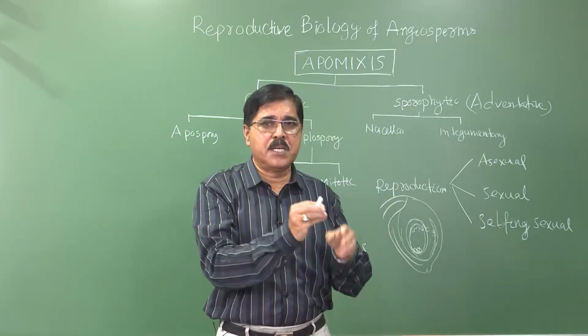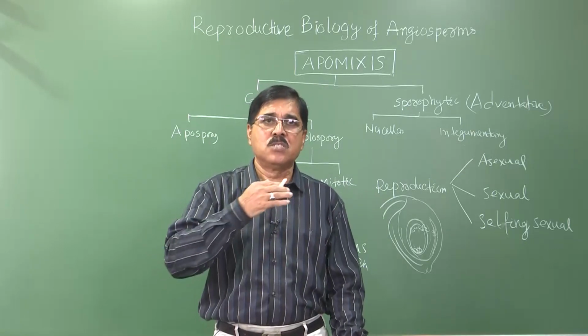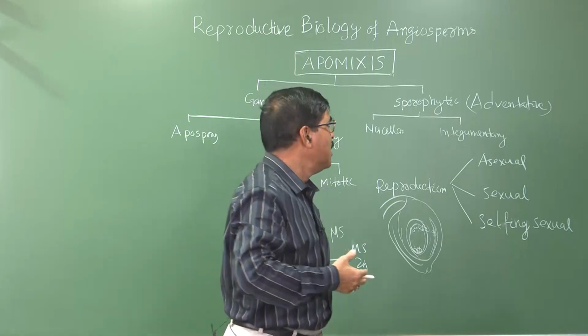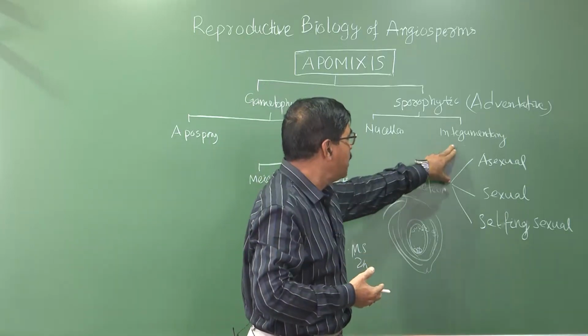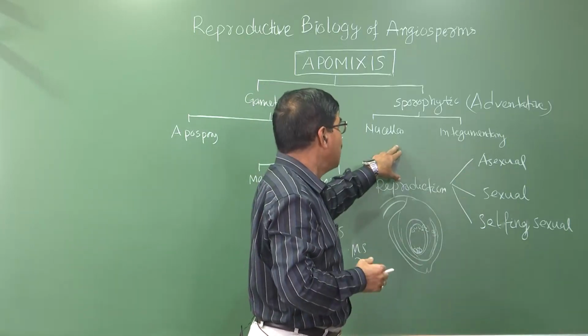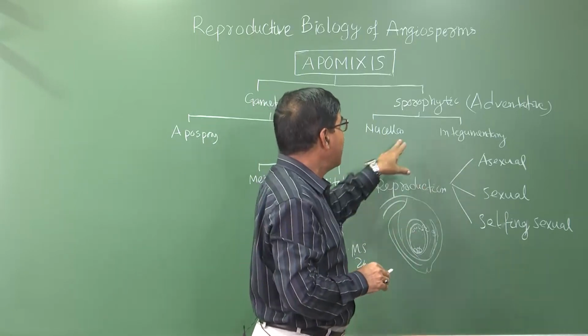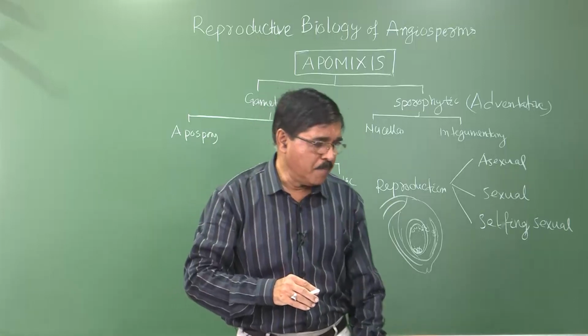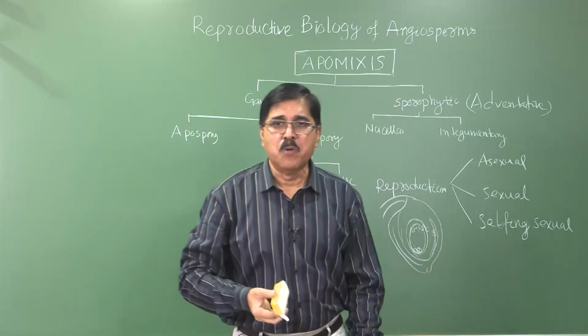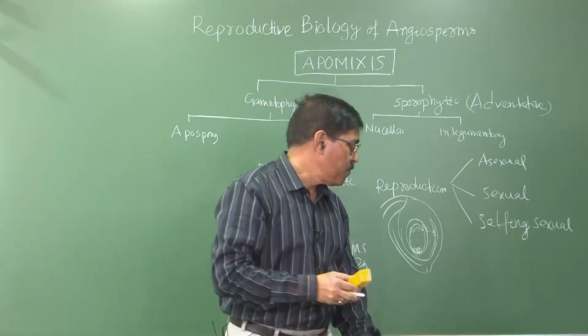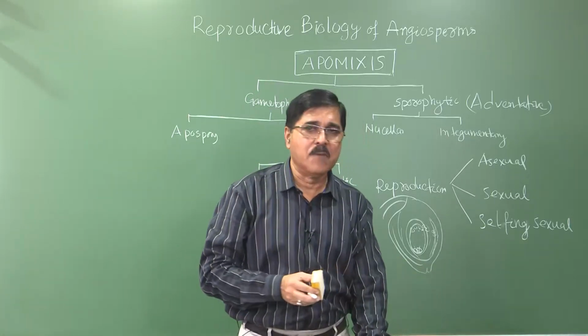With the union of male and female, the vigor is restored; if not, the growing capacity becomes less. Vigor of the seed is not restored here when they develop directly from the nucellus or the integument. But anyway, that is the adventitious type found in many plants. This is adventitious apomixis, where the cells of the sporophytic tissue of the ovule may develop into an embryo.